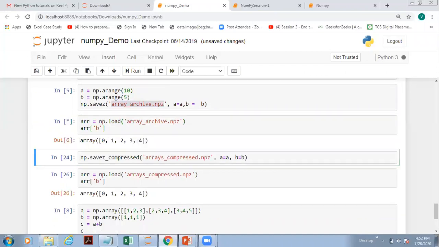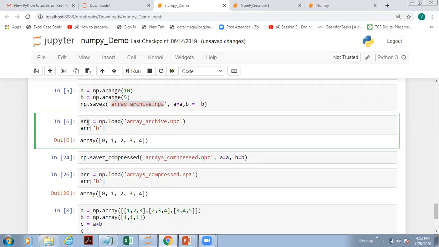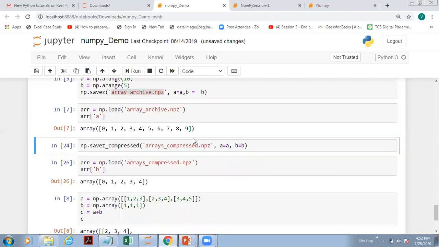Now if you just load it, the arrays get loaded here, and this variable has two arrays, A and B. If you want to see a specific array, you have to write arr and then specify which array you want. For example, I don't want B, I want A, so you write it like this. So you'll get the A array.